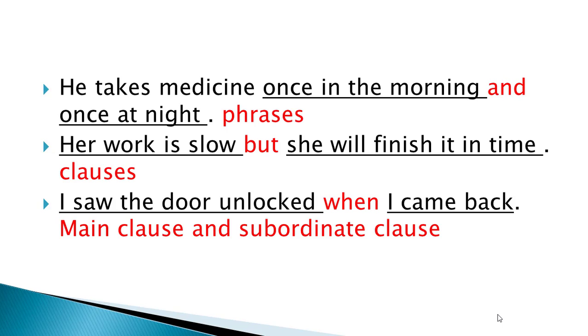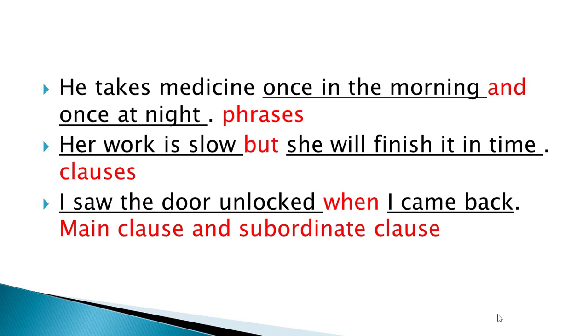And in the next example, when I came back, I saw the door unlocked. I saw the door unlocked is underlined, and it is a clause, which is the main clause. And next is, I came back. This is also underlined. It is also a clause, but it is a subordinate clause. And these two clauses are joined by the conjunction when. So one is the main clause and the other is the subordinate clause.